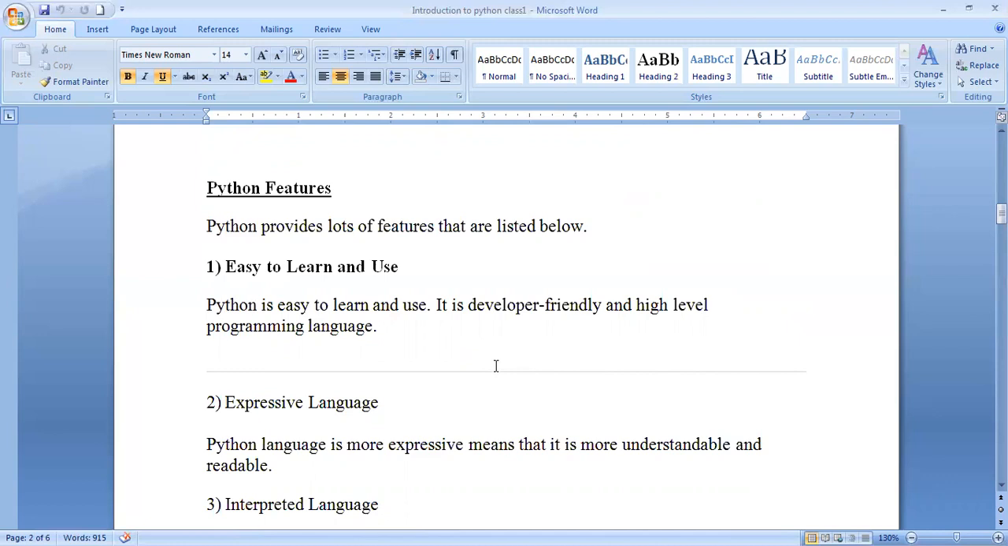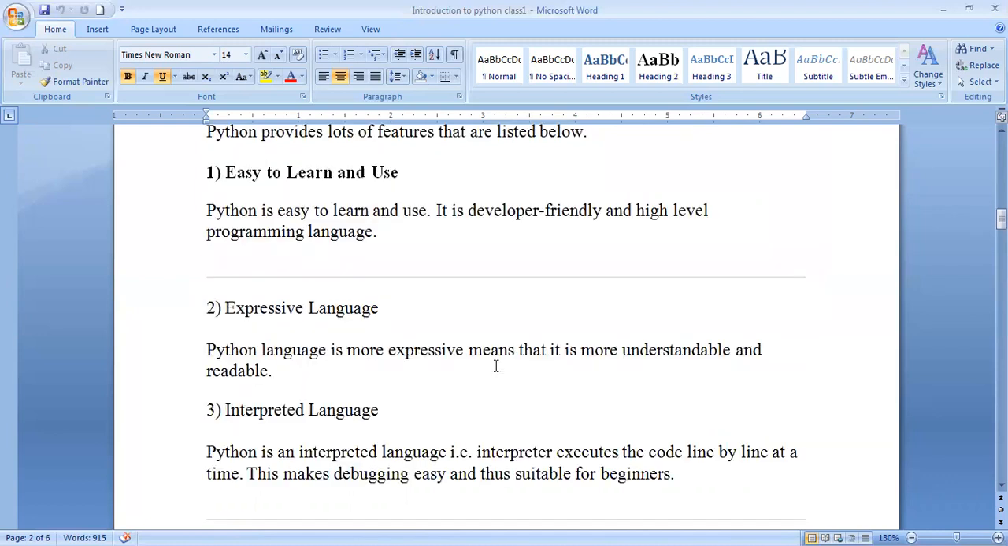The first feature is that it is easy to learn and use, and it is a developer friendly, high level programming language. Why is it easy to learn and use? Because it uses the English language and the syntax is also very easy. It is also developer friendly and a high level programming language. Python is nothing but an expressive language. The Python language is more expressive because it is more understandable, since we are writing in a scripting language and moreover using the syntax of the English language.